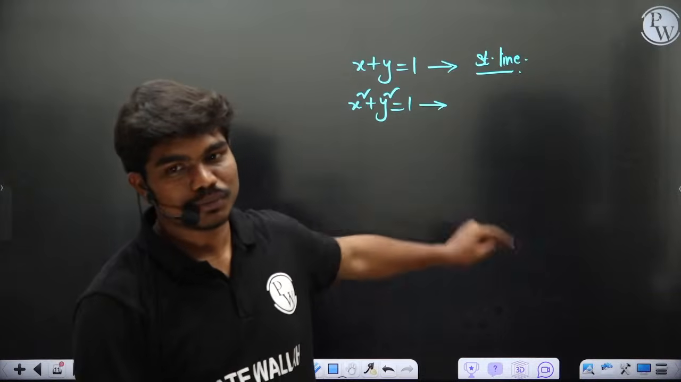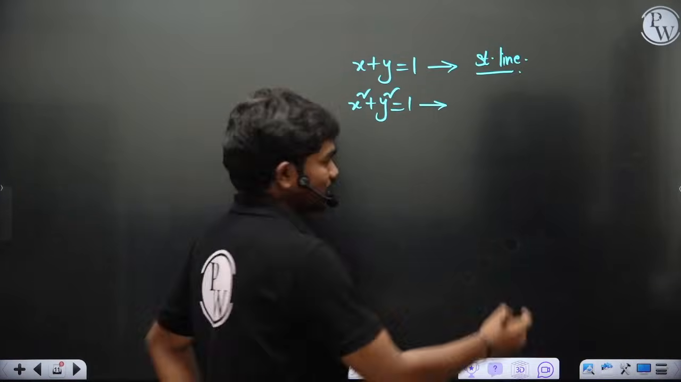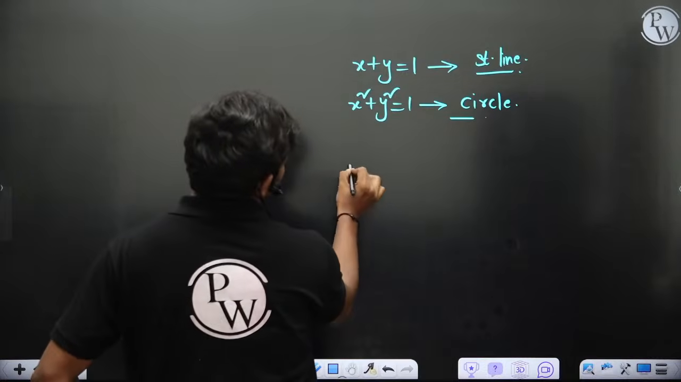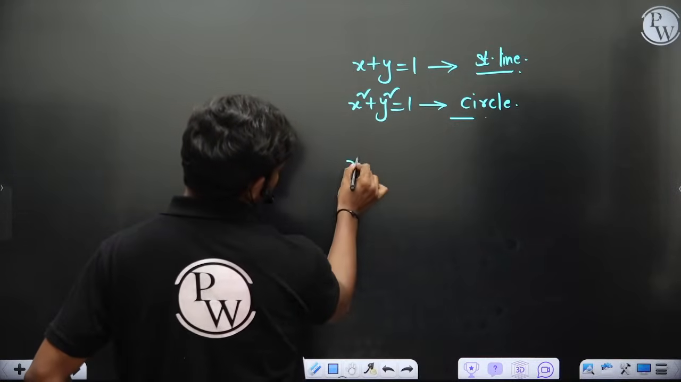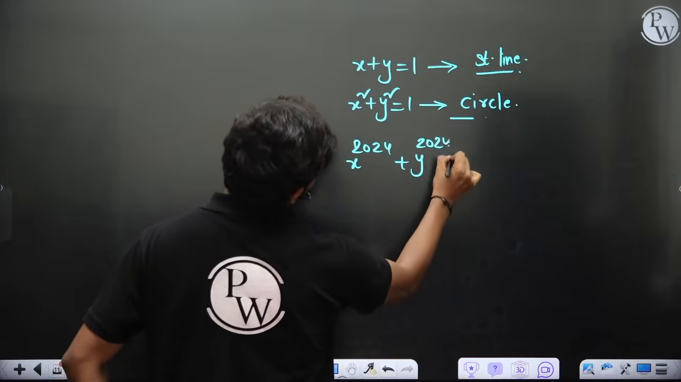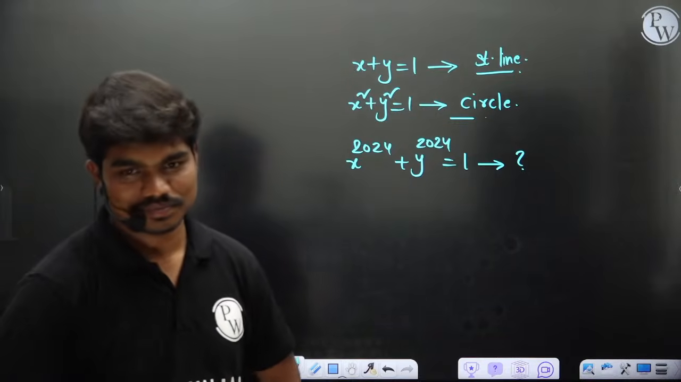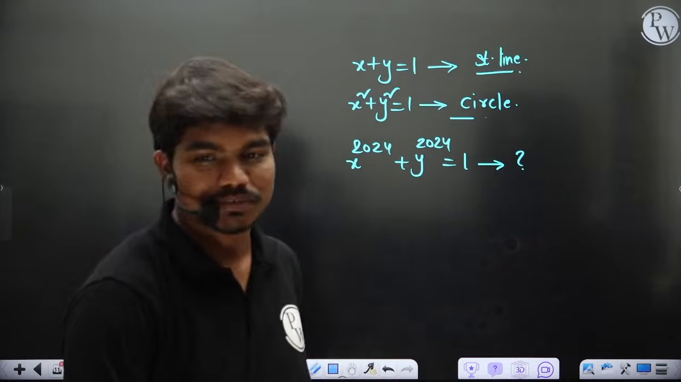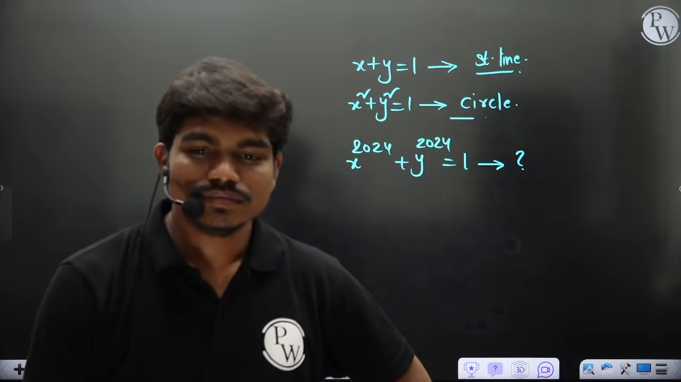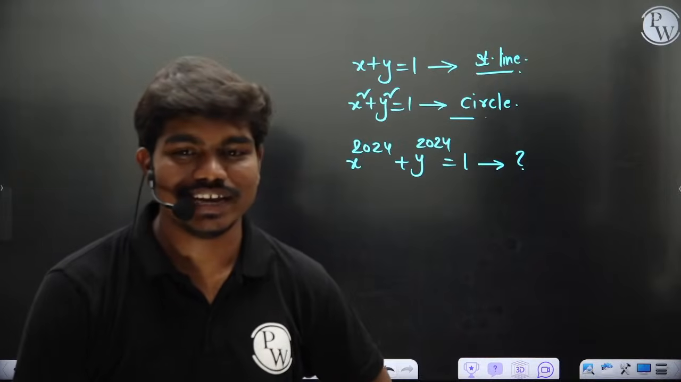What does this equation give you? Circle, correct? It gives you a circle. Good. Can anyone tell me what this equation gives you? Can anyone tell me what that equation gives you? Any idea?